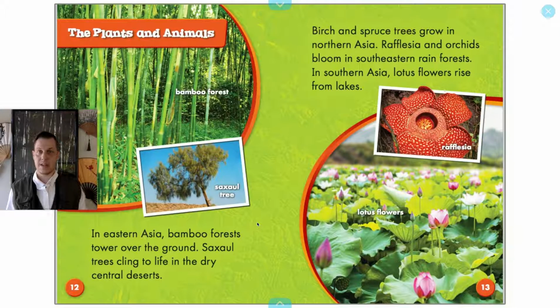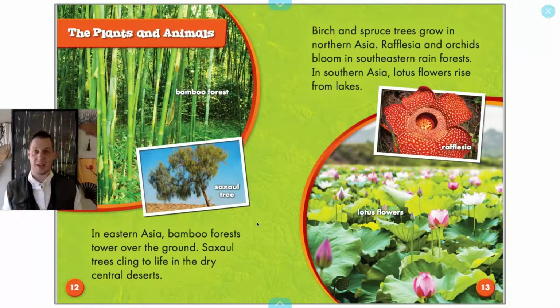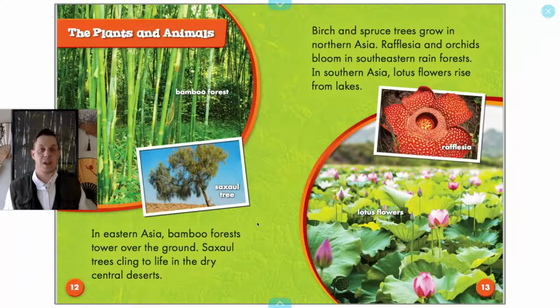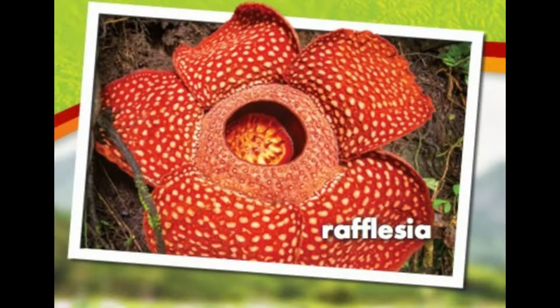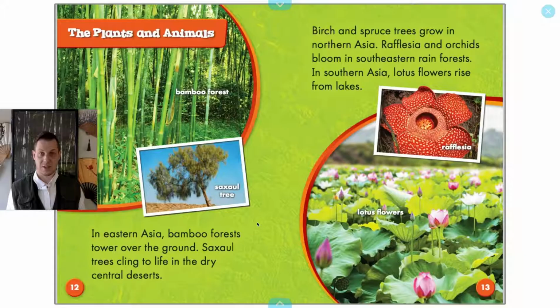The plants and animals. In Eastern Asia, bamboo forests tower over the ground. Here's a picture I took of some bamboo, just like in the book. Saxaul trees cling to life in the dry central deserts. Birch and spruce trees grow in northern Asia. Rafflesia and orchids bloom in southeastern rainforests. In southern Asia, lotus flowers rise from the lakes. So there's all different types of plants in Asia.